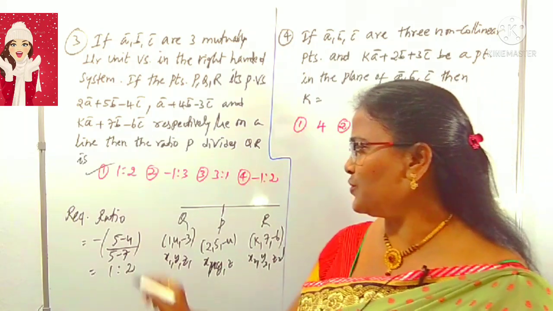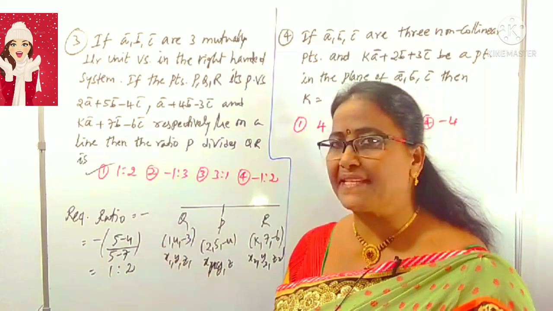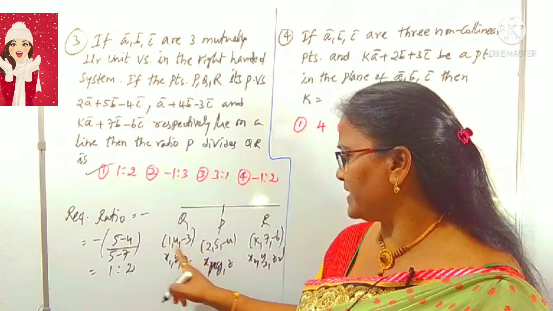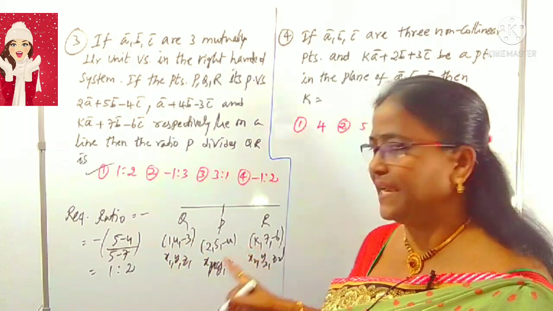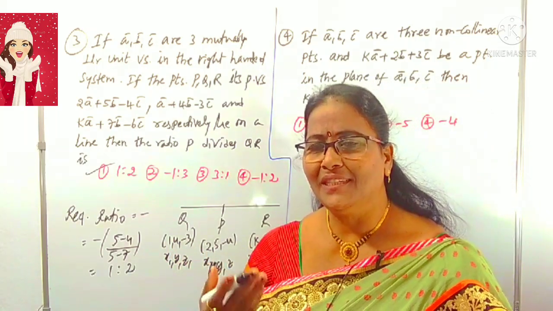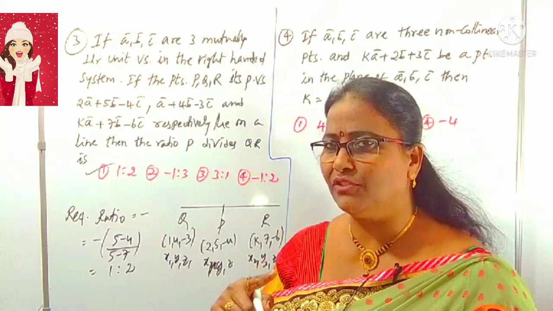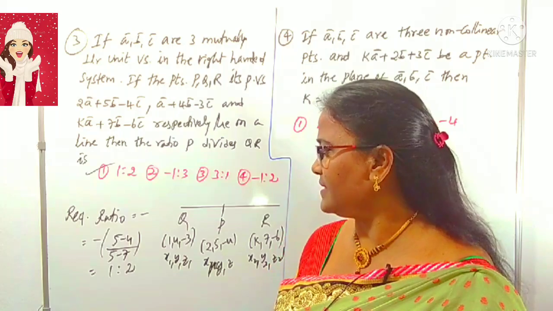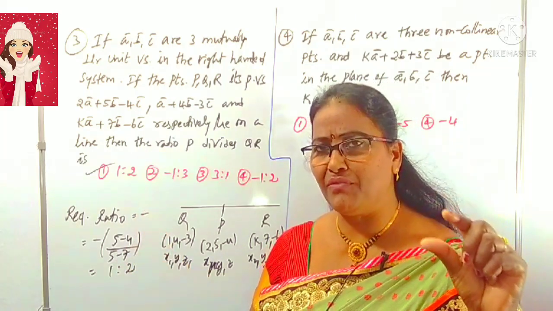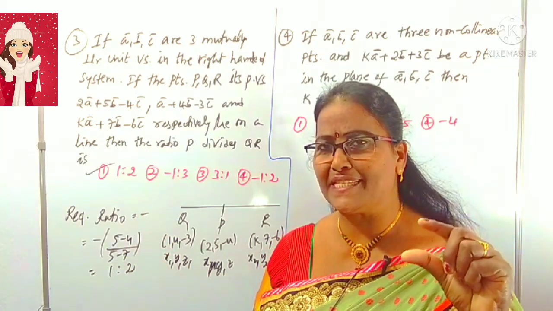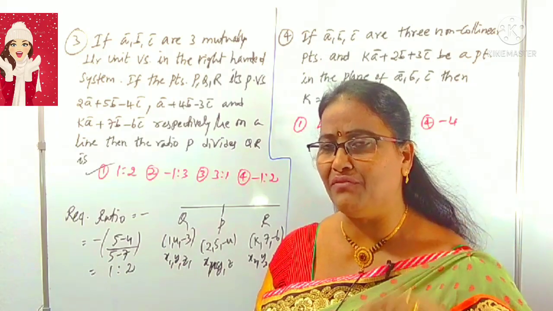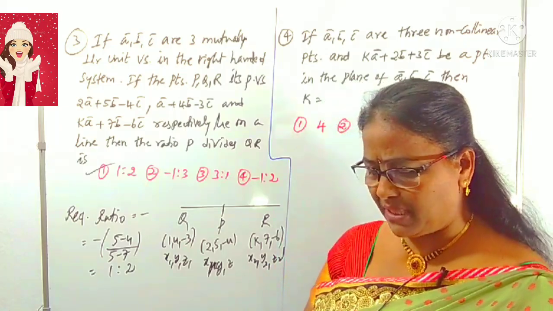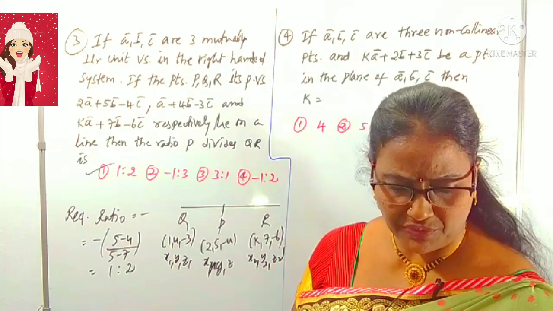The required ratio we can use is either minus of (x minus x1) by (x minus x2), where x minus x1 means 2 minus 1 and x minus x2 involves k. We don't want to find k here. Without using k we can find this ratio, using the form minus of (y minus y1) by (y minus y2), or maybe (z minus z1) by (z minus z2).